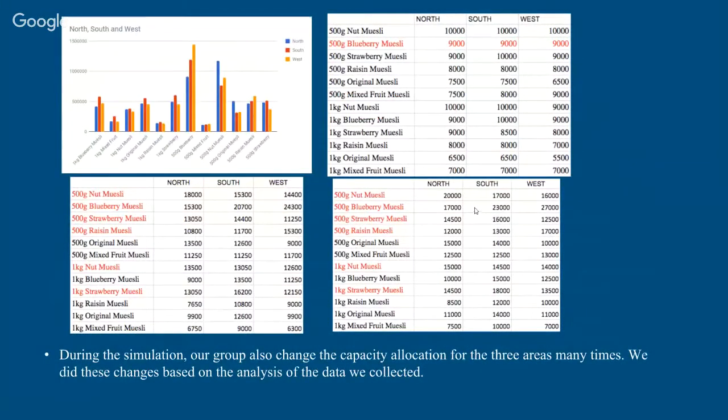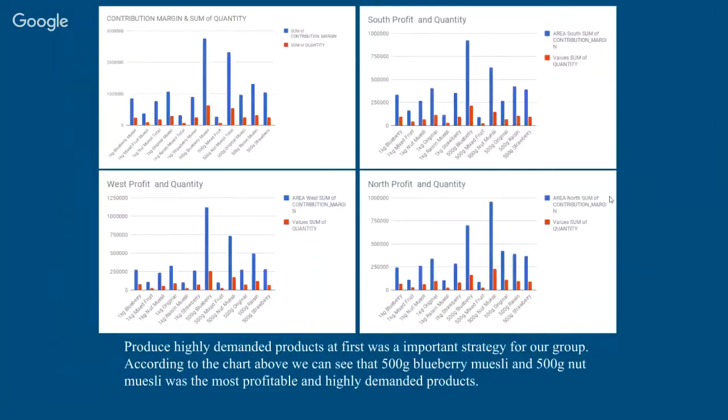During the simulation, our group also changed the capacity allocation for the 3 different areas many times. We did these changes based on the analysis of the data we collected. We allocated more resources for the highly demanded products in the market. So producing highly demanded product first was an important strategy for our group as well.